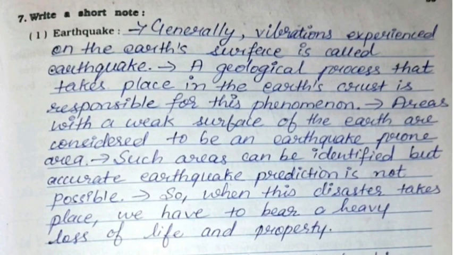First one is earthquake. Generally, vibrations experienced on the Earth's surface is called earthquake. A geological process that takes place in the Earth's crust is responsible for this phenomenon. Areas with a weak surface of the Earth are considered to be an earthquake-prone area. Such areas can be identified, but accurate earthquake prediction is not possible. So when this disaster takes place, we have to bear a heavy loss of life and property.